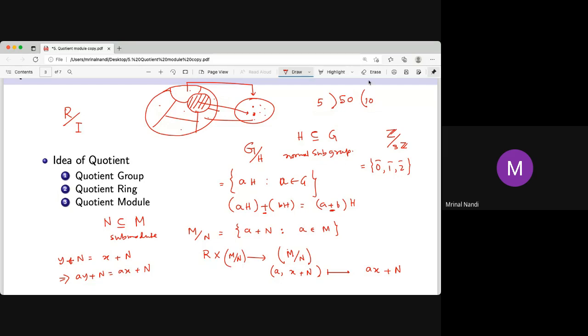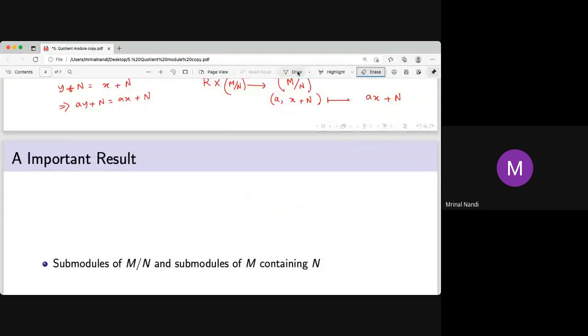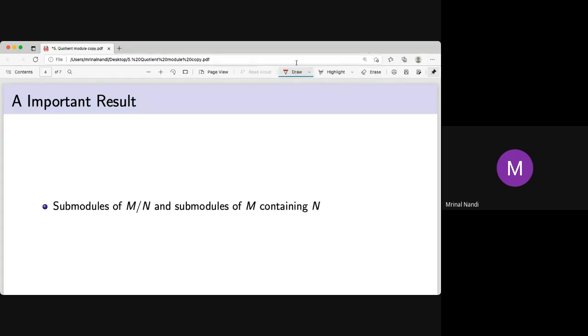So like a vector space, we can take the quotient, and this quotient idea is very important for future discussion. Now there is a very important theorem and result.